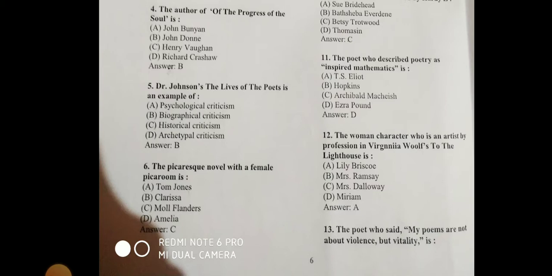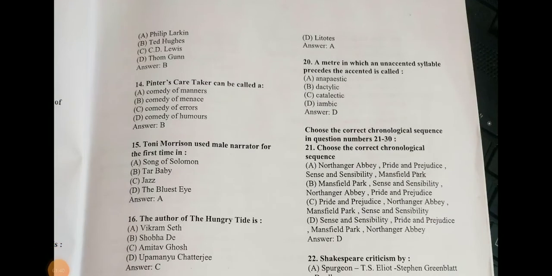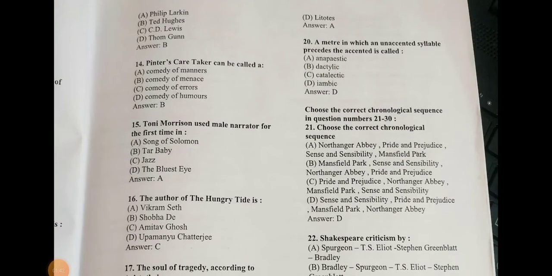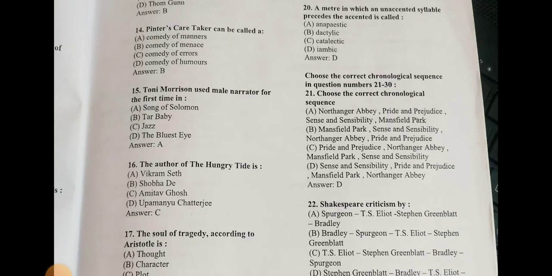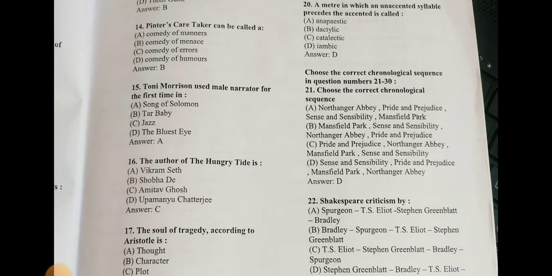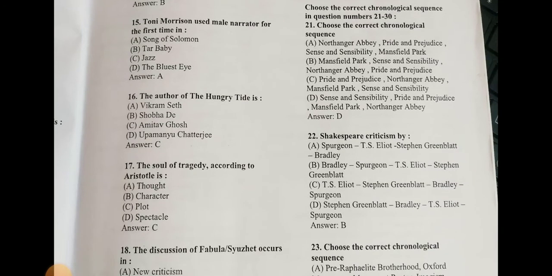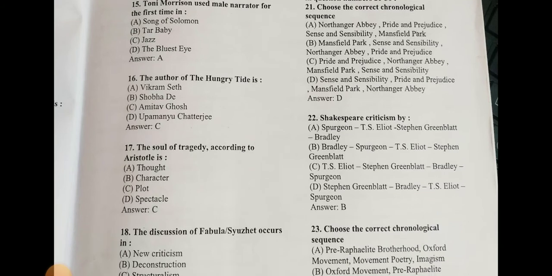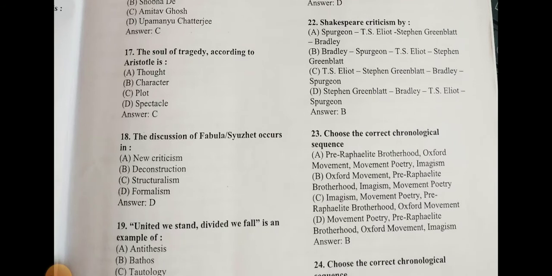The poet who said my poems are not about violence but about vitality is, so Ted Hughes said that. Next, Pinter's The Caretaker can be called a comedy of menace. Toni Morrison used a male narrator for the first time in, the right answer is Song of Solomon. The author of The Hungry Tide is Amitav Ghosh. The soul of tragedy according to Aristotle is plot.